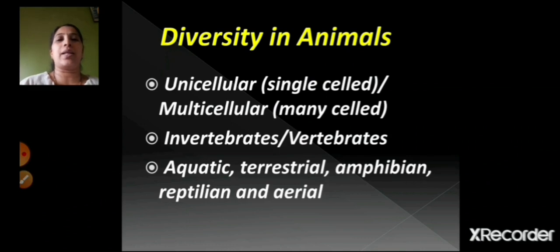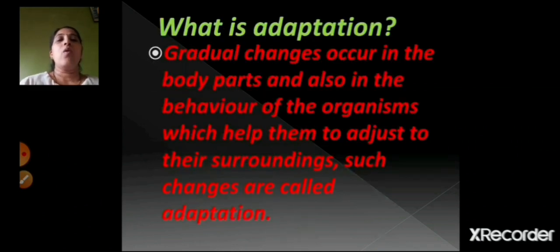So depending upon the region, you can see different types of plants and different types of animals. Now what do you mean by adaptation? Gradual changes occur in the body parts and also in the behavior of the organisms which help them to adjust to their surroundings. Such changes are called adaptation. Now children, this is the definition of adaptation which you have to learn as it is. So gradual changes occur slowly in the body parts, and also in the behavior of the organism.